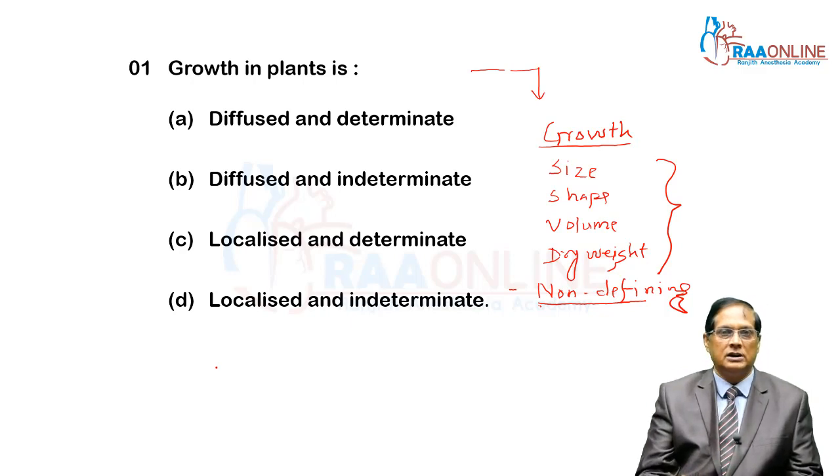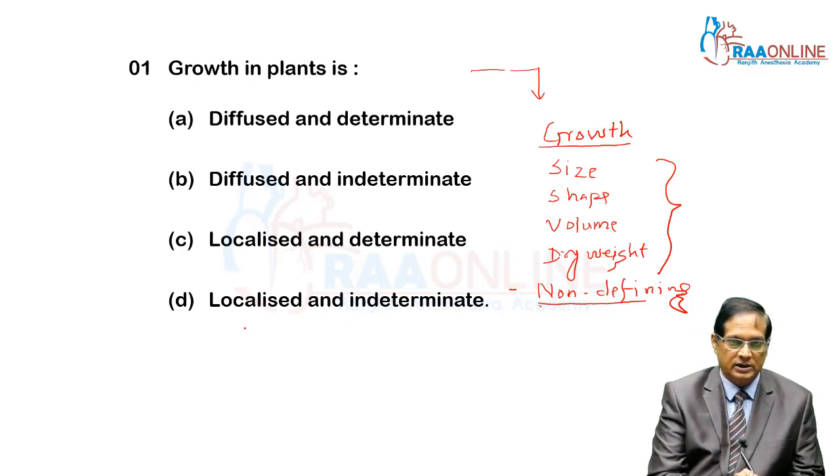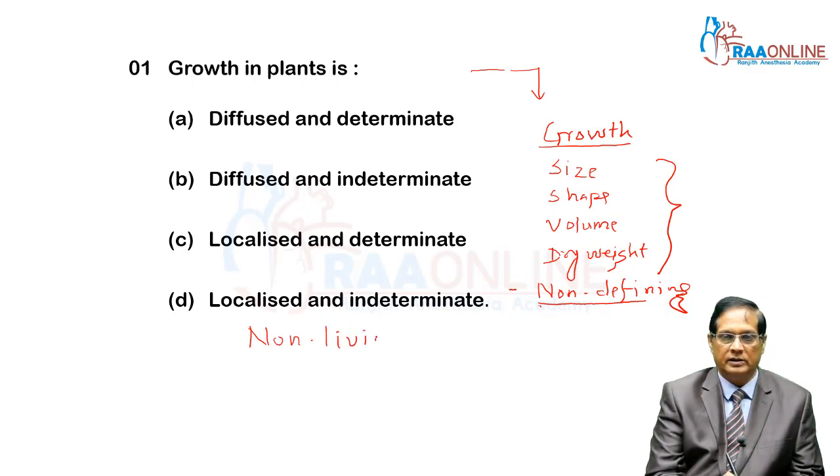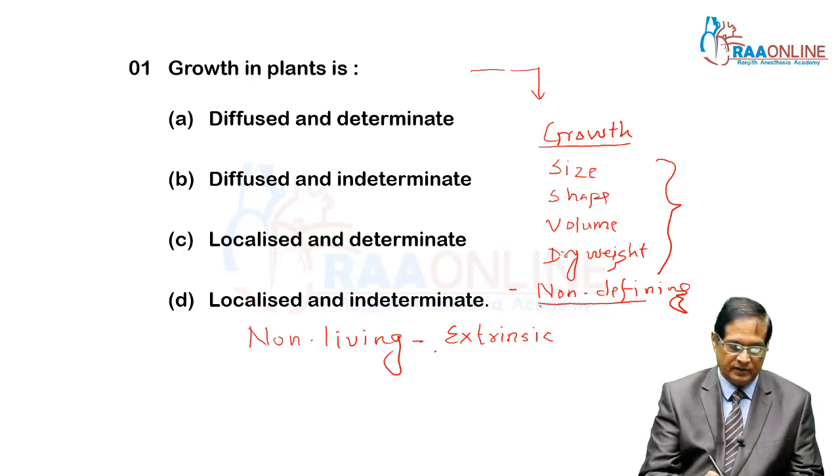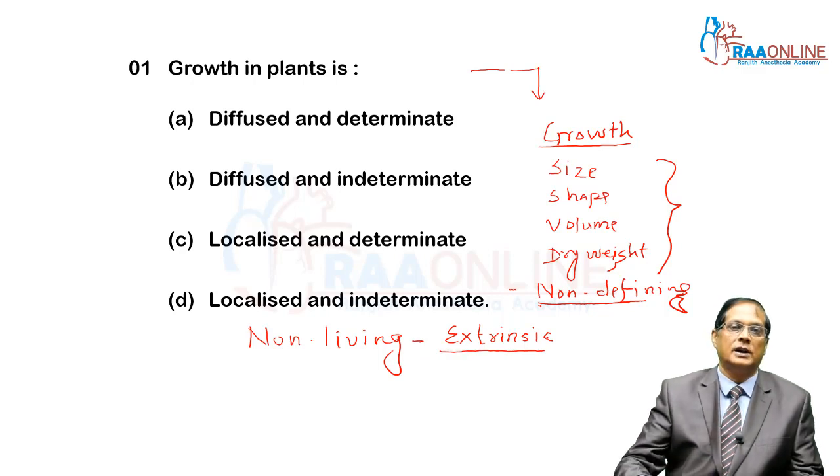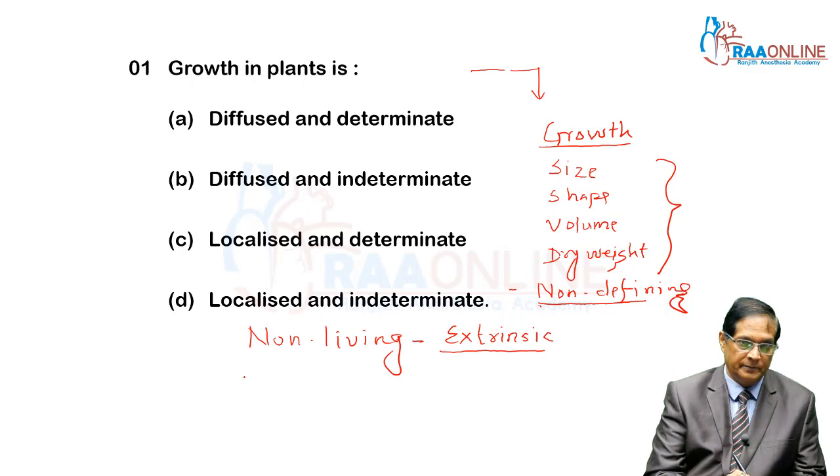Because non-living articles also grow, though their growth is extrinsic, only on the outer surface, and that too by the external environment.